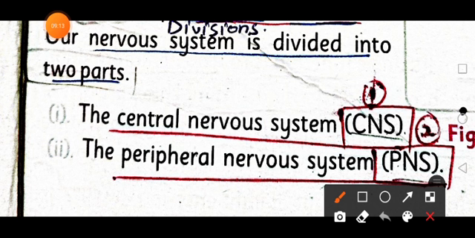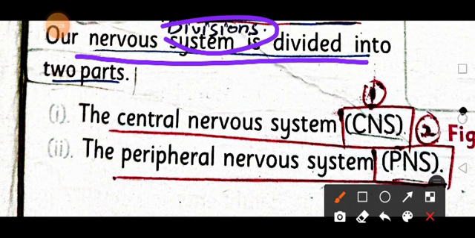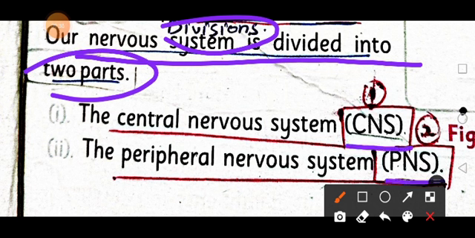Then we will discuss the divisions of the nervous system. So students, we have to underline all the important terms and mention all the headings at the top of your paragraph. Our nervous system is divided into two parts, that is CNS and PNS. What does CNS stand for?